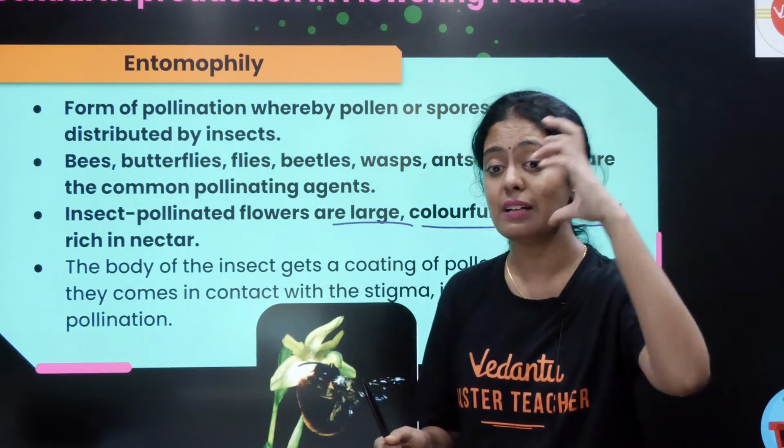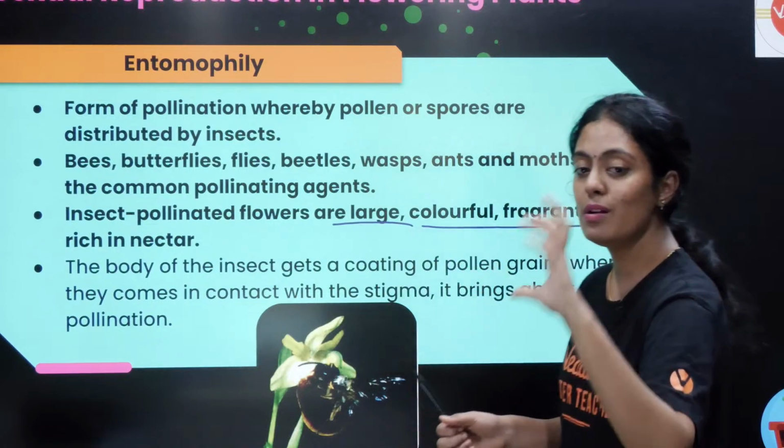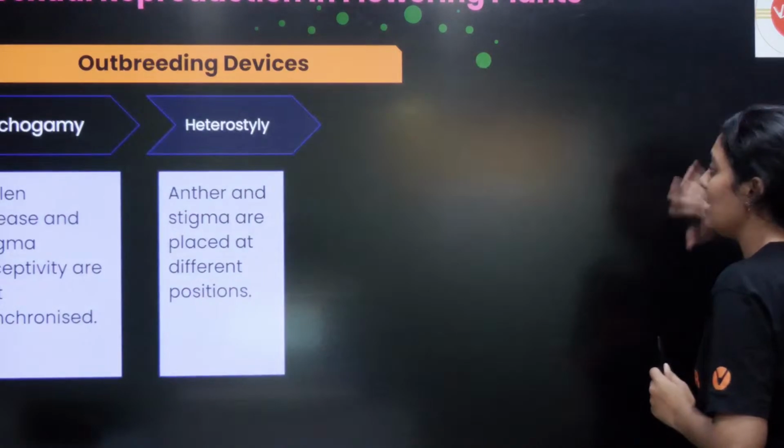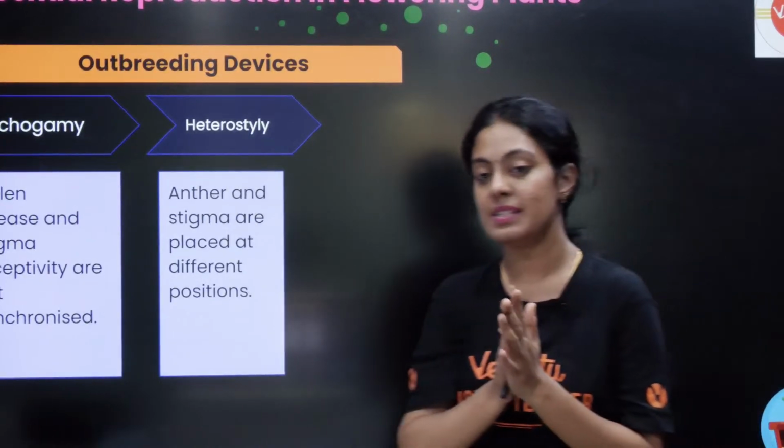The insect pollinated flowers are large, colorful, fragrant and rich in nectar. So that is called entomophily. A match the following question can come from this.